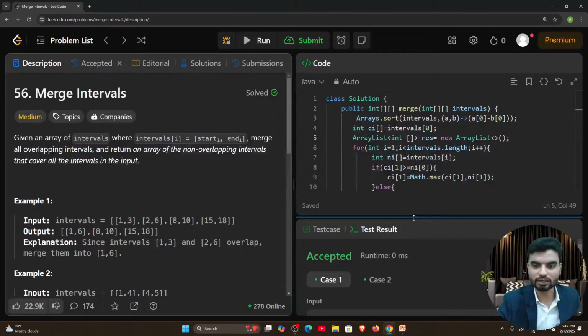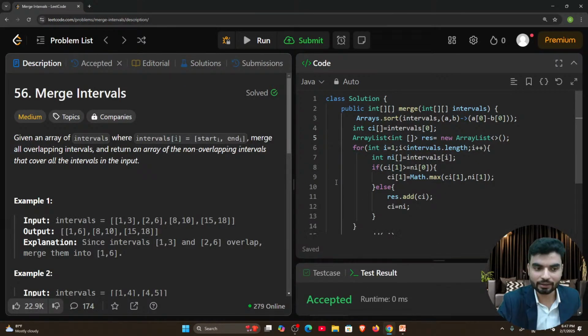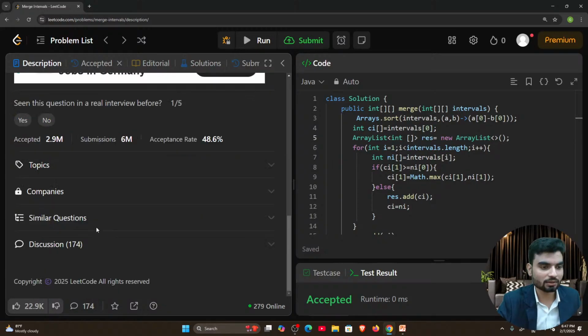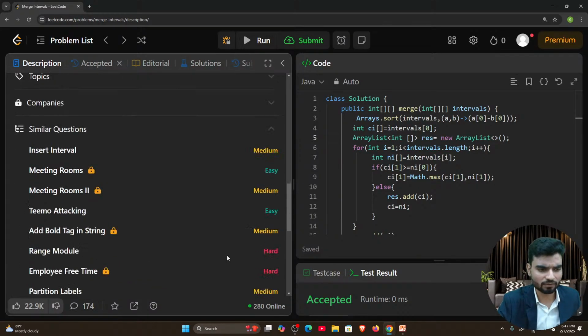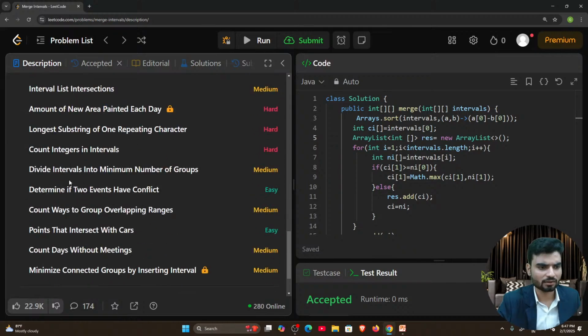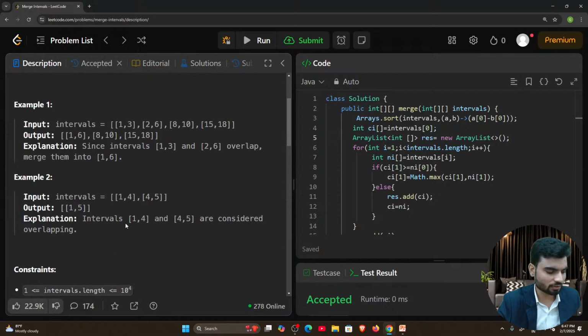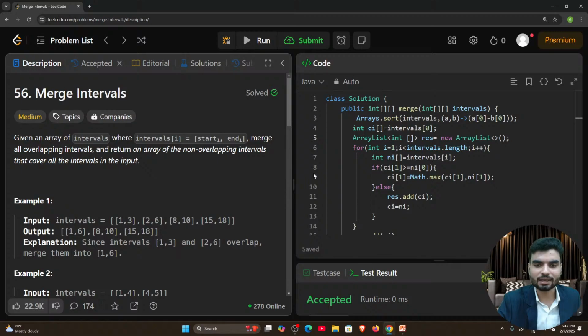So now how it's working, I'll explain again and again. The homework for you: you can try similar questions, a lot of which are available here. You can try the easy ones. Okay, these are the similar questions. The second thing is that you need to understand how this solution is working, right?